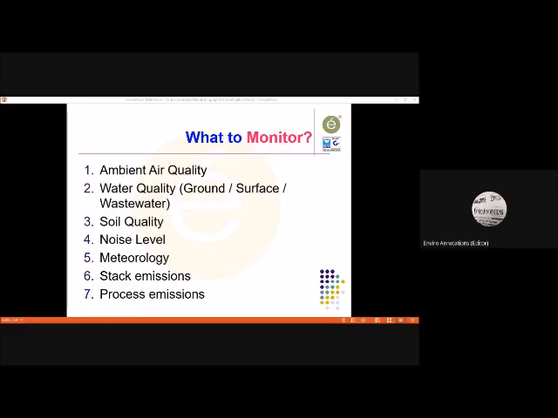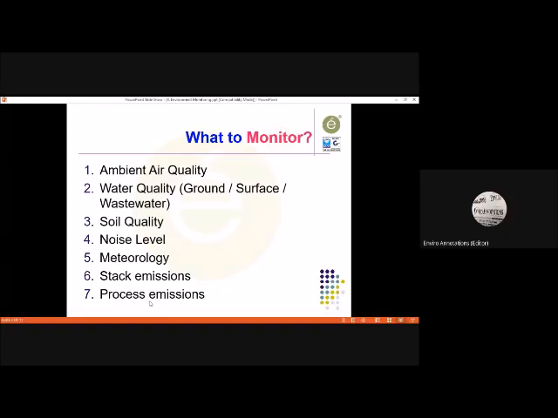Second thing is, there is also a requirement of ambient temperature. When you are reporting or monitoring stack emission, or when we are talking about ambient air quality, in both cases there is a reference required from the ambient temperature, the ambient relative humidity, and also the ambient atmospheric pressure.